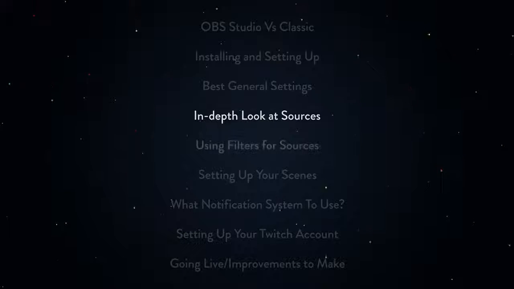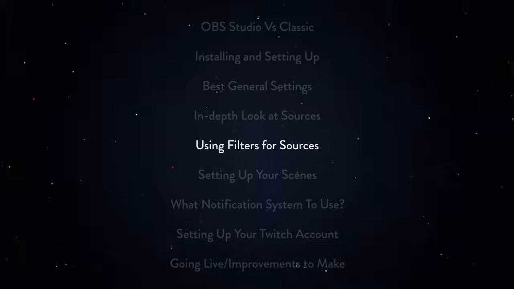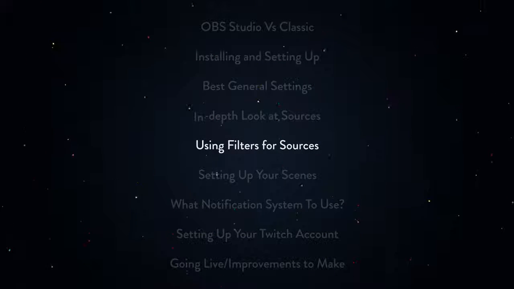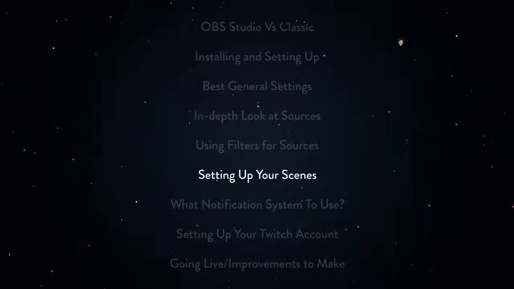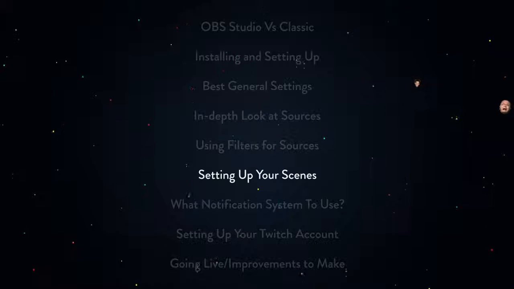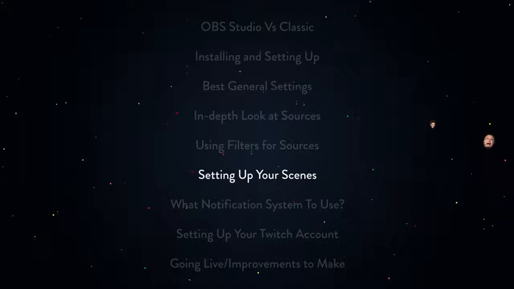So once you have a strong understanding of sources, we're then going to show you how to set up filters for your sources to modify them and make them look exactly how you want so that you can get the best looking stream possible. After we have all that done, we're going to then go into setting up different scenes in OBS Studio. Once you get to this point of the series, I think you're going to have a very strong grasp on how to use OBS Studio, but we want to take it a little bit further.